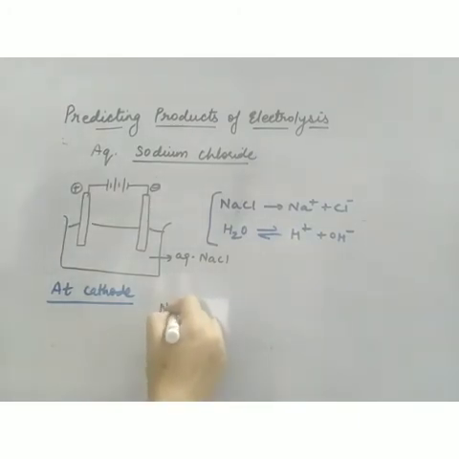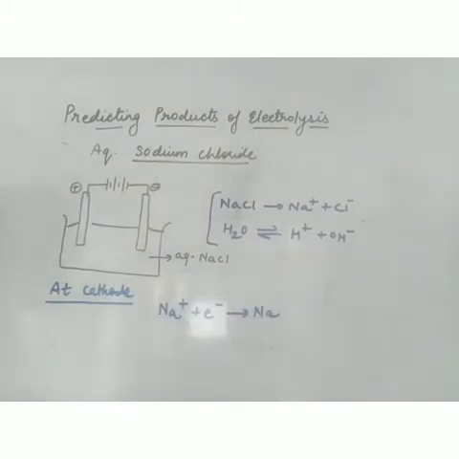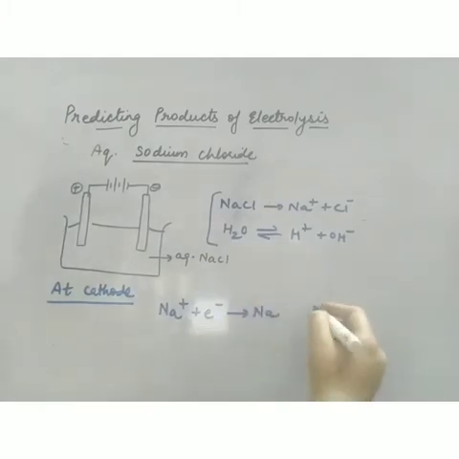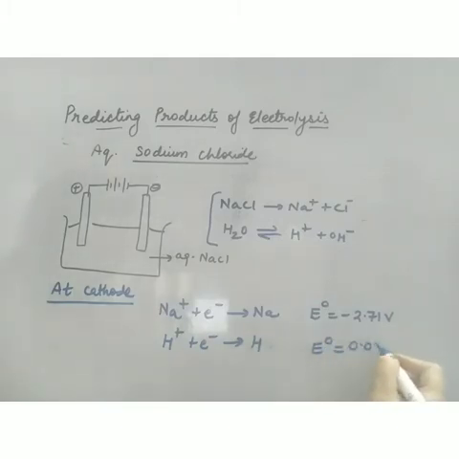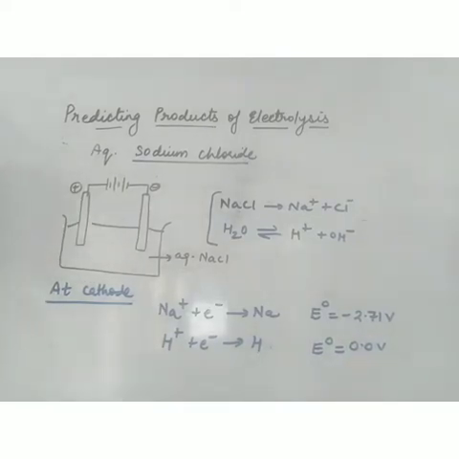If sodium moves, the reaction is Na plus one electron gives Na, and for this reaction the reduction potential is minus 2.71 volt. This is a reduction reaction. If H plus moves, the reaction will be like this, and the reduction potential of hydrogen is 0.0 volt.